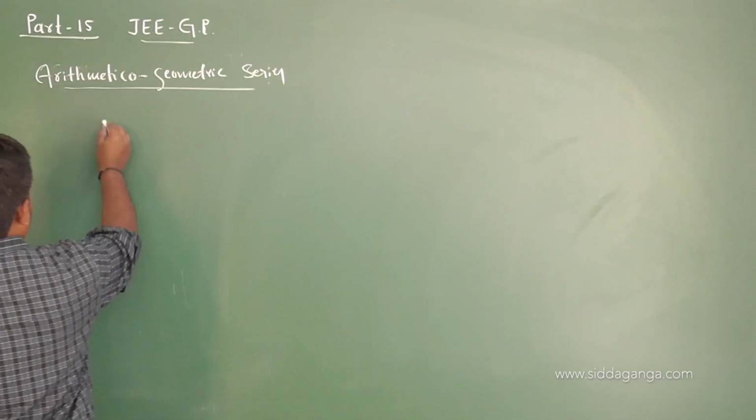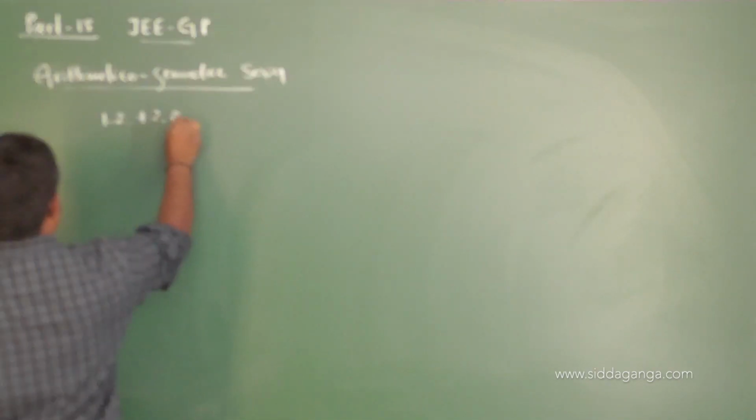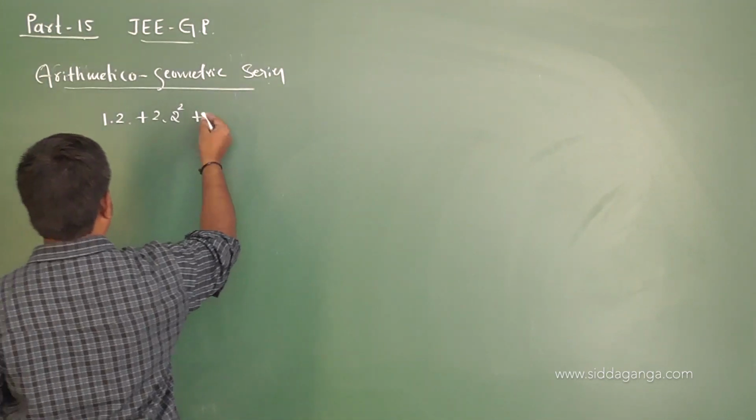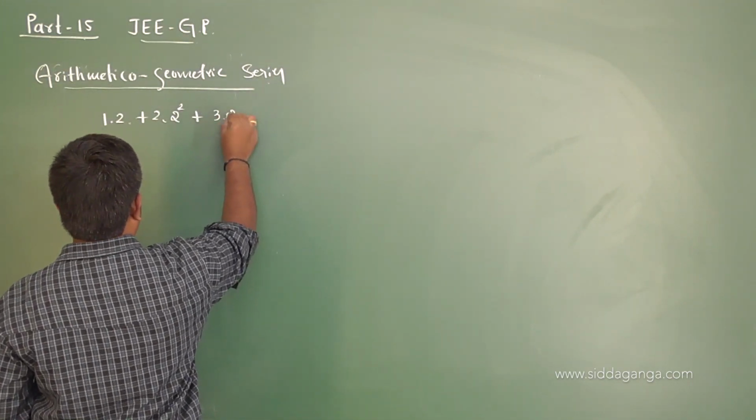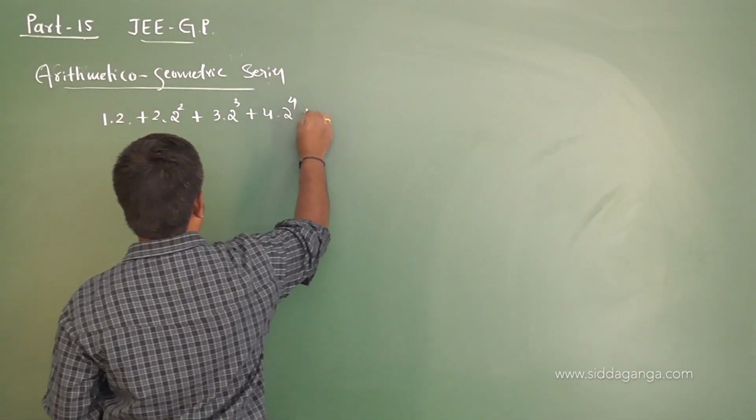For example, 1 into 2 plus 2 into 2 square plus 3 into 2 cube plus 4 into 2 power of 4 and so on.